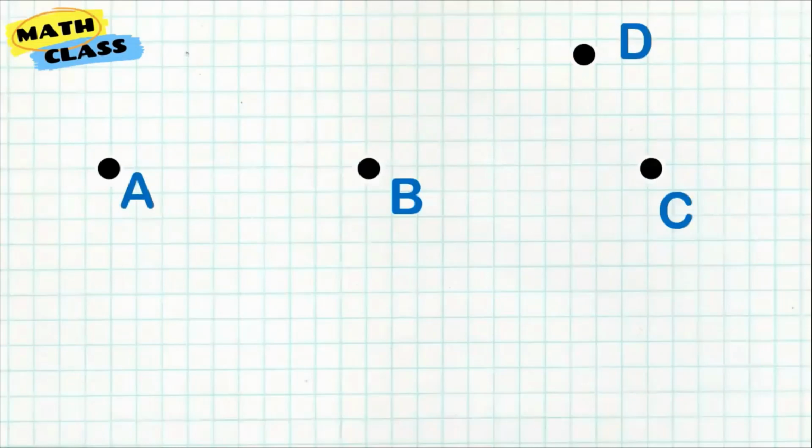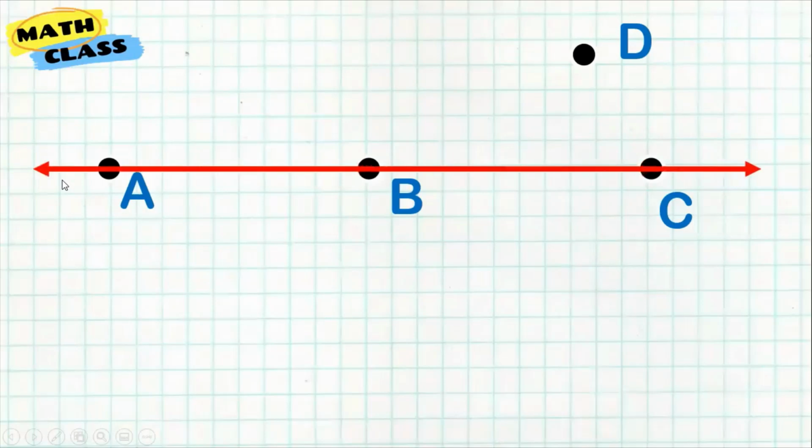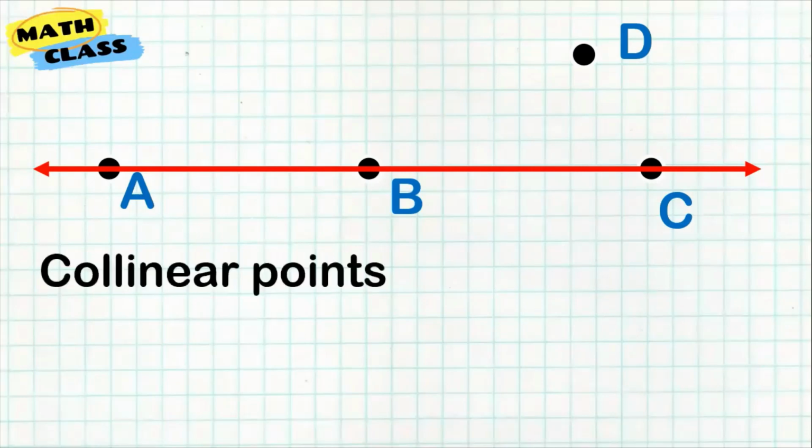Now, as you can see here, I have point A, B, C, and D. Notice that when I connect A, B, and C, I will be able to form one straight line. And this one is what we call collinear points.